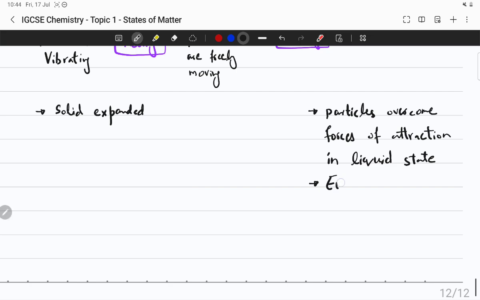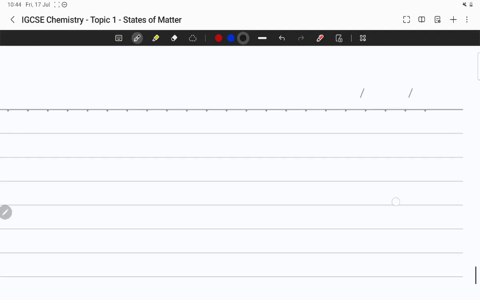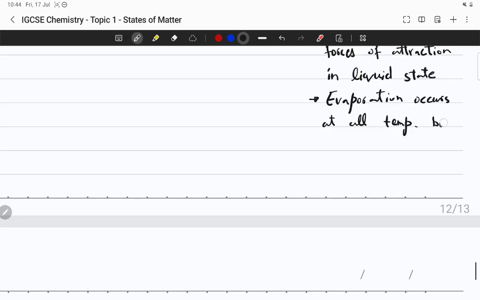Now evaporation occurs at almost all temperatures, even at very low temperature. But at the boiling point, which we call BPT, it is much more rapid.